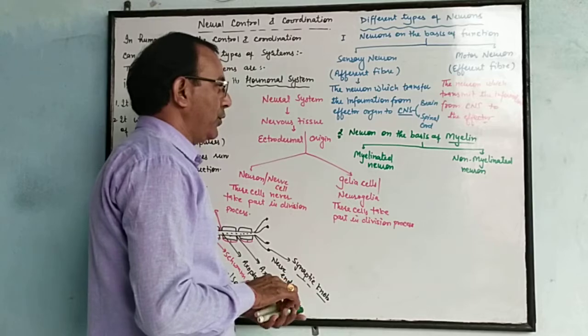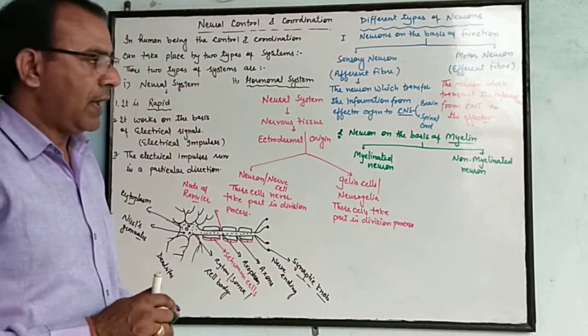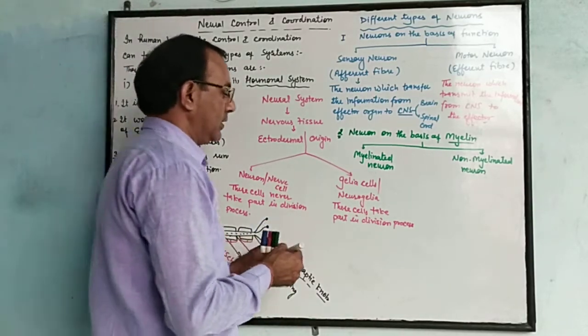And the third type of neuron is on the basis of axon and dendrites.